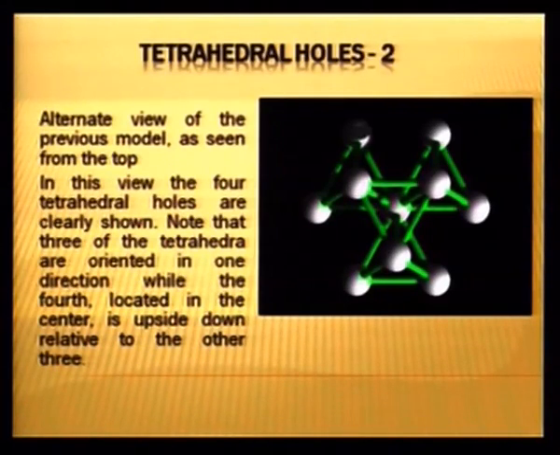Tetrahedral voids, again you can see the top view in the diagram. Here you can see the arrangement of tetrahedrons is different. Somewhere the single sphere particle is on the top, 3 are at the bottom. You can see 1, 2, 3, at the corner. But in the middle one, the arrangement is opposite. The single particle is in the lower layer, 3 spheres of the top layer are coming. So we have 2 types of tetrahedral voids, their orientations are opposite to each other. So alternate arrangement is there.